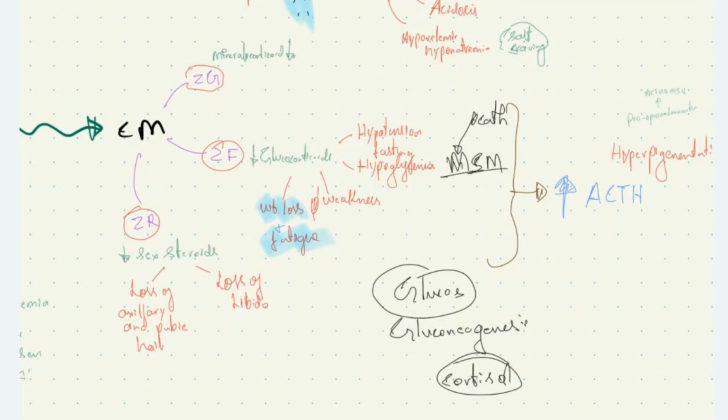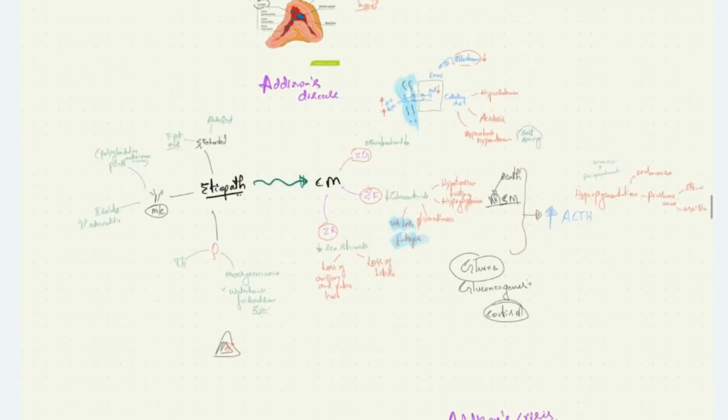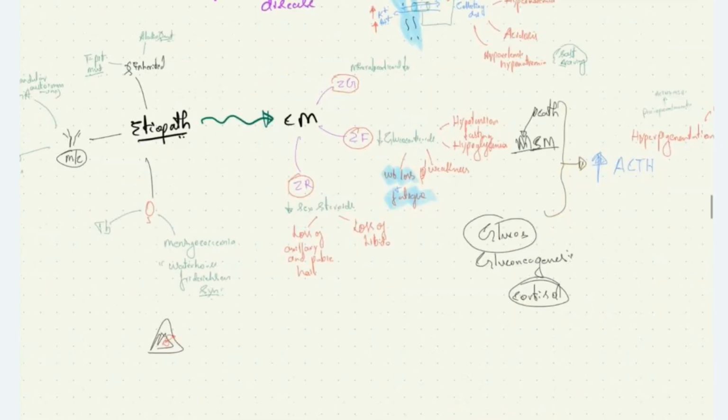There can be muscular weakness in case of reduced glucocorticoid level. Please note, patients with Addison's disease most commonly present with vague symptoms like weight loss and fatigue. Due to reduced level of sex steroids, the patient can have loss of libido and loss of axillary and pubic hair.